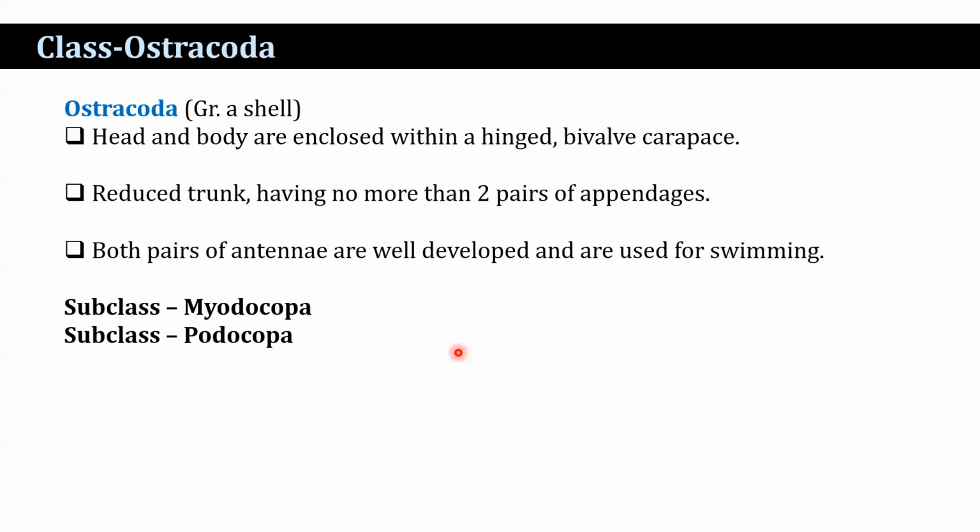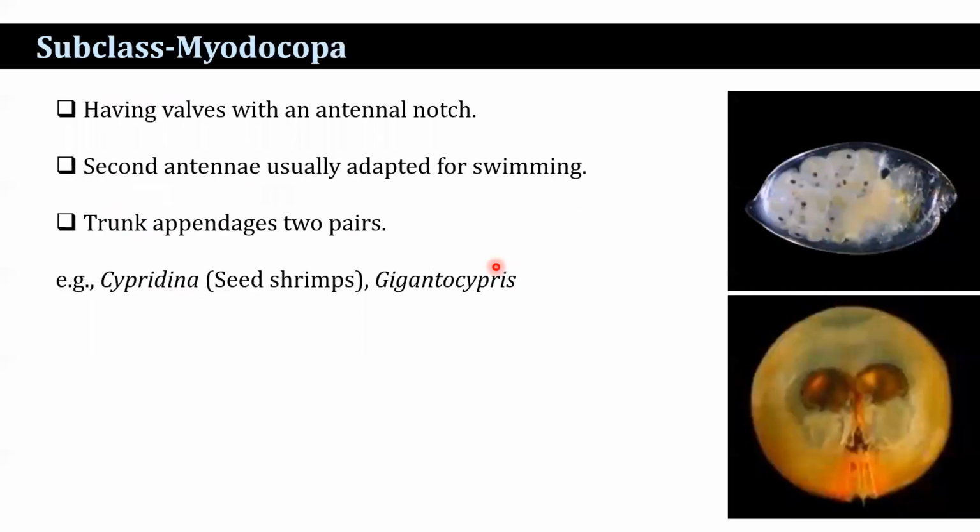Next class, Ostracoda, also coming from a Greek word meaning shell. Head and body are enclosed within a hinged bivalve carapace. Trunk reduced, having no more than 2 pairs of appendages. Both pairs of antennae are well developed and are used for swimming. And class Ostracoda is again divided into 2 subclasses, Myodocopa and Podocopa. The Myodocopa have valves with an antennal notch.